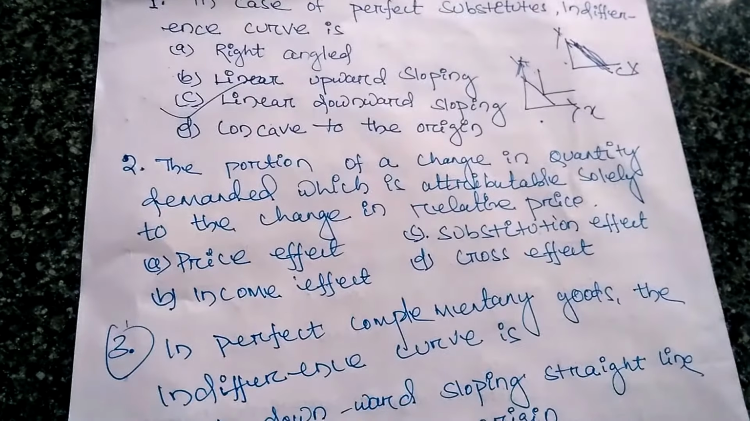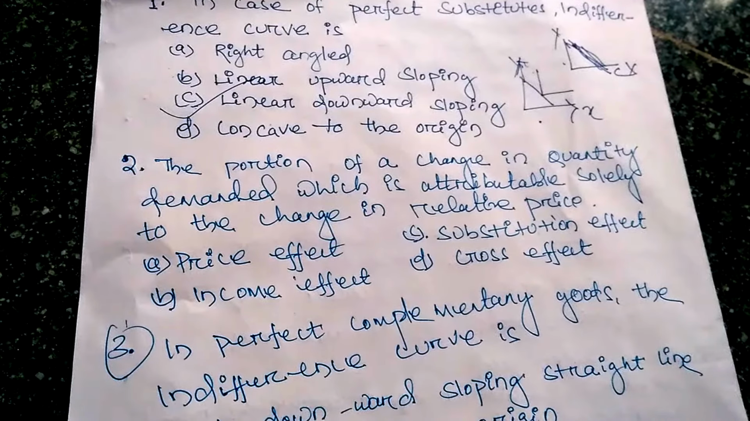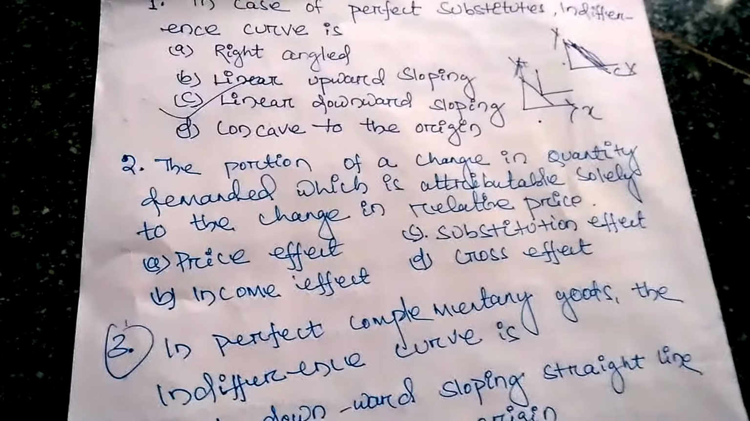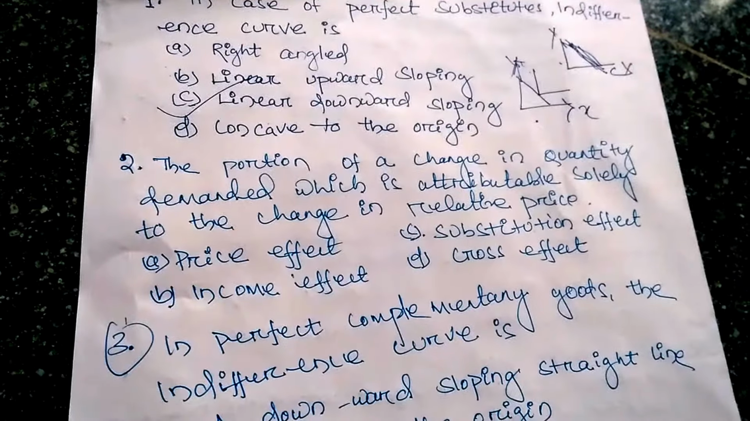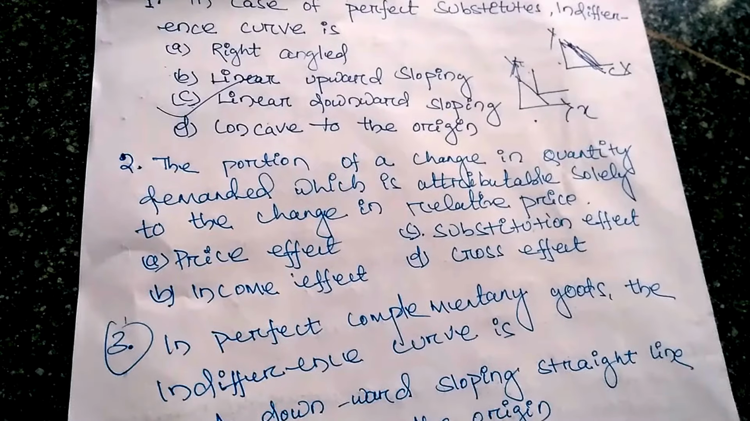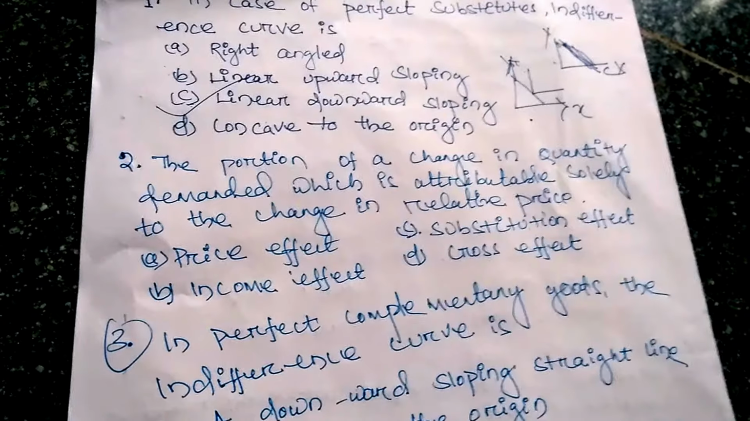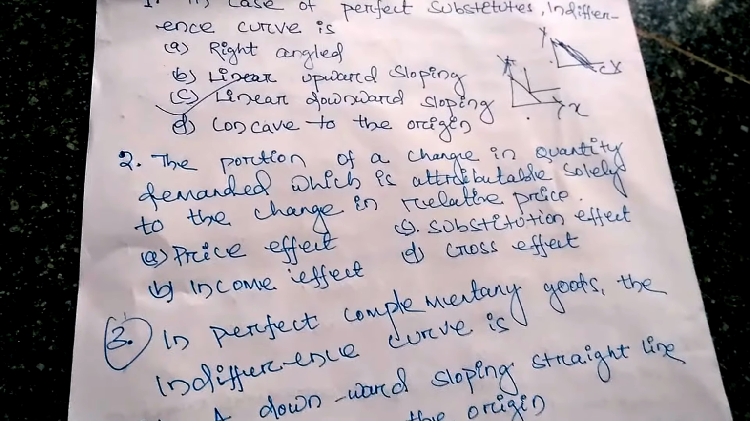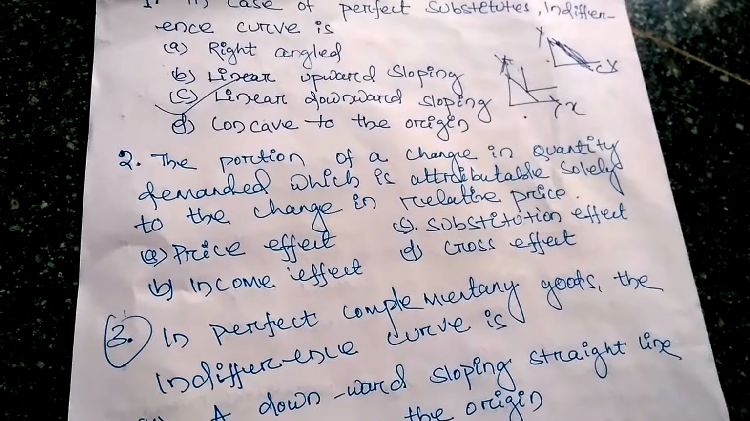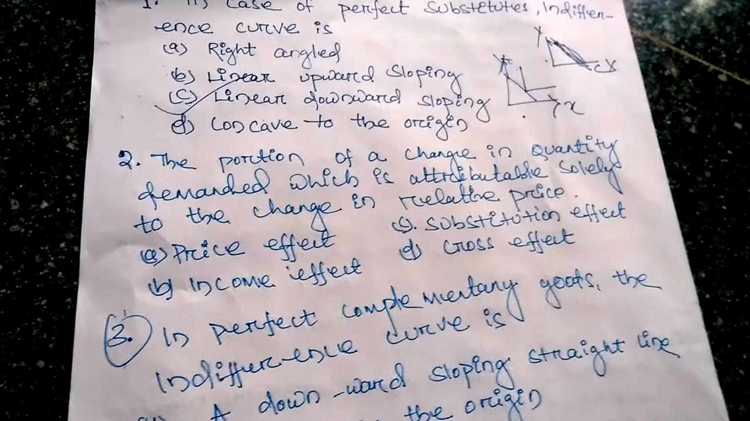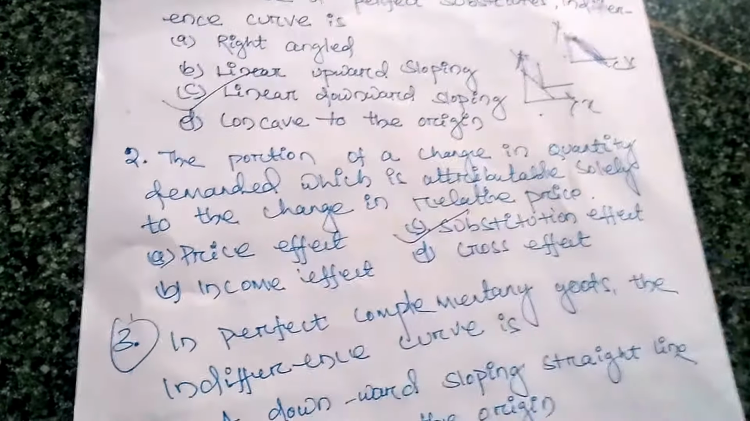The proportion of the change in quantity demanded which is attributable solely to the change in the relative price. It is a very important question, and most of the time I see this question. The portion of a change in quantity demanded, if some percentage change happens in quantity demanded, which is attributable solely to the change in relative price. If price changes, how much change comes in quantity demanded, and how much change comes in relative price? And here the answer is nothing but the substitution effect.